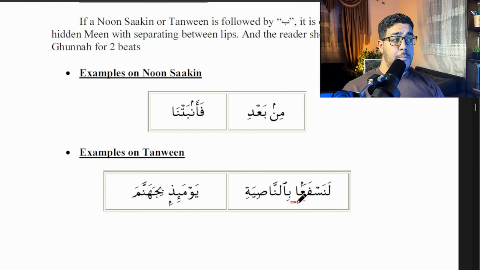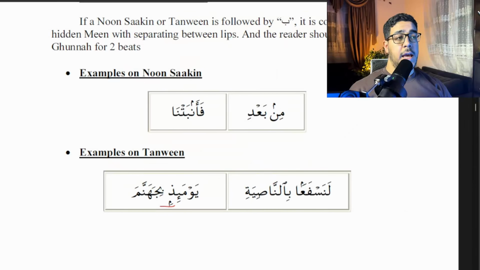The Ghunnah of the Iqlab, Tanween followed by Ba, and the Ghunnah of the Noon Mushaddad. لَنَسْفَعًا بِالنَّاصِيَةِ. 2 Ghunnahs, each Ghunnah is 2 beats. Let's go to the next example. يَوْمَئِذٍ بِجَهَنَّمَ. يَوْمَئِذٍ بِجَهَنَّمَ. Also, we have 2 Ghunnahs here. The Ghunnah of the Iqlab, Tanween followed by Ba in the next word, and the Ghunnah of the Noon Mushaddad.